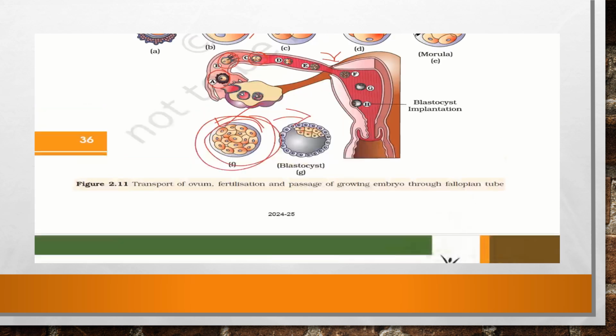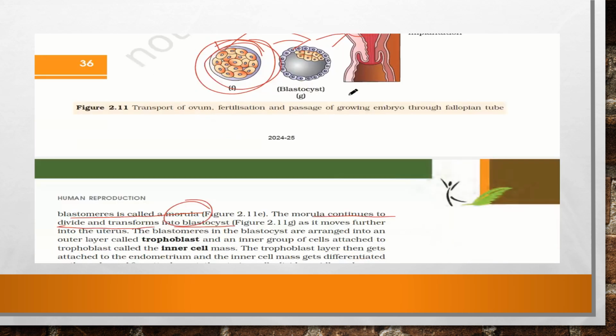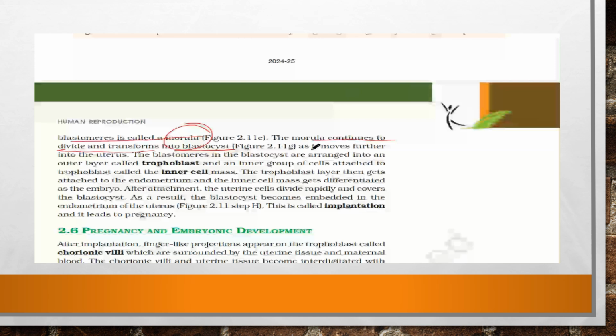Okay, is it clear? So where is this blastocyst? This blastocyst is gradually coming here and getting implanted. So blastocyst implantation is done here, in the wall of the uterus. Now, as it moves further into the uterus, the blastomeres in the blastocyst are arranged into an outer layer called the trophoblast, and an inner group of cells attached to the trophoblast called the inner cell mass.